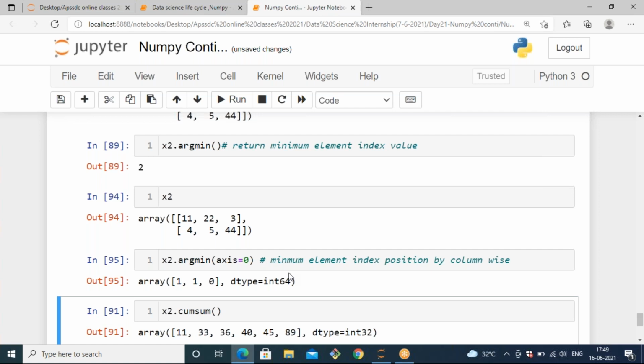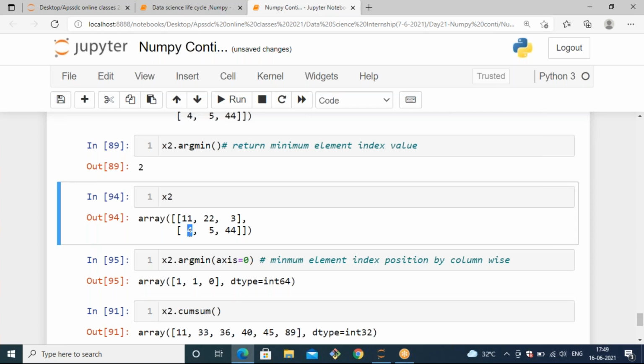When you want to get the column-wise minimum values, you can use axis equals 0. Axis equals 0 means it will generate the minimum value with respect to column. If you observe the first column, we have the minimum element in the position of 1, not 0. In the second column, we have a minimum value in the position of 1. And in the third column, we have a minimum element in the position of 0.